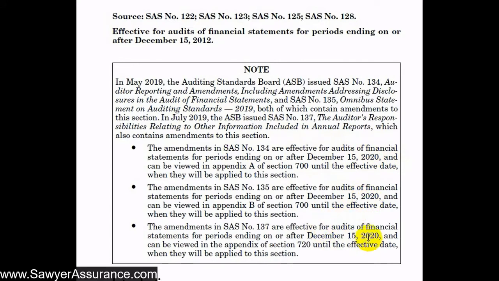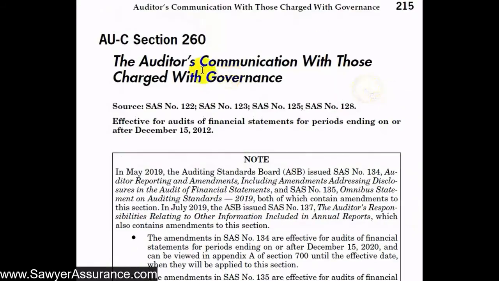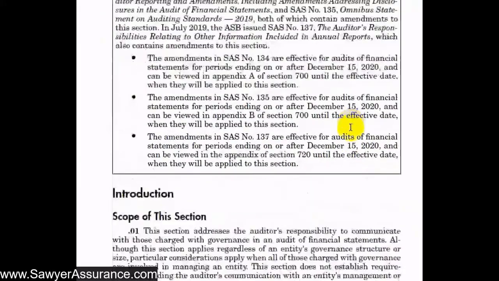So that's still a long way away, but those SAS sections are included in AUC Section 700 and 720 if you want to go take a look at them. But we'll wait a little while before we address those particular SAS numbers. For now, let's dive into the introduction of AUC Section 260.